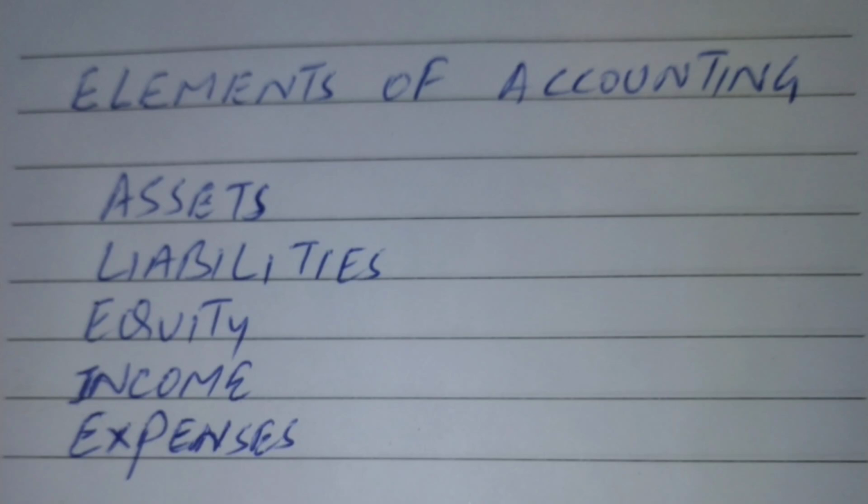Expenses means, as you know, the expenditures of the company. So income and expenses are for that particular reporting period, that is 1 year. But assets, liabilities and equity are for the lifetime of the company. They may increase or decrease, but they will not be closed. Income and expenses are closed in the profit and loss account, but assets, liabilities and equity are not closed. They are carried forward for the next financial year.